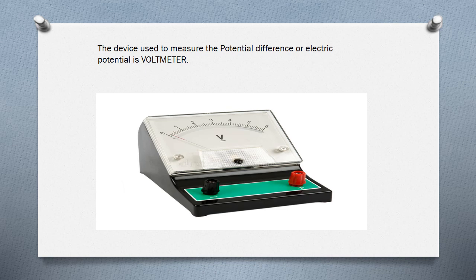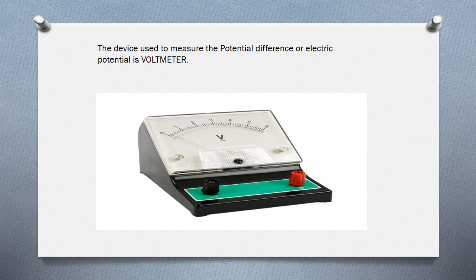In the ammeter, you observe the readings. Here in the voltmeter, for visibility they look alike, but there is a difference in the readings, and also you can observe the difference in the symbol. In the ammeter you can observe the A, here in the voltmeter you can observe the V. It is voltmeter, V-O-L-T-M-E-T-E-R. Dear children, observe the definition for voltmeter: the device used to measure the potential difference or electric potential is considered as voltmeter.